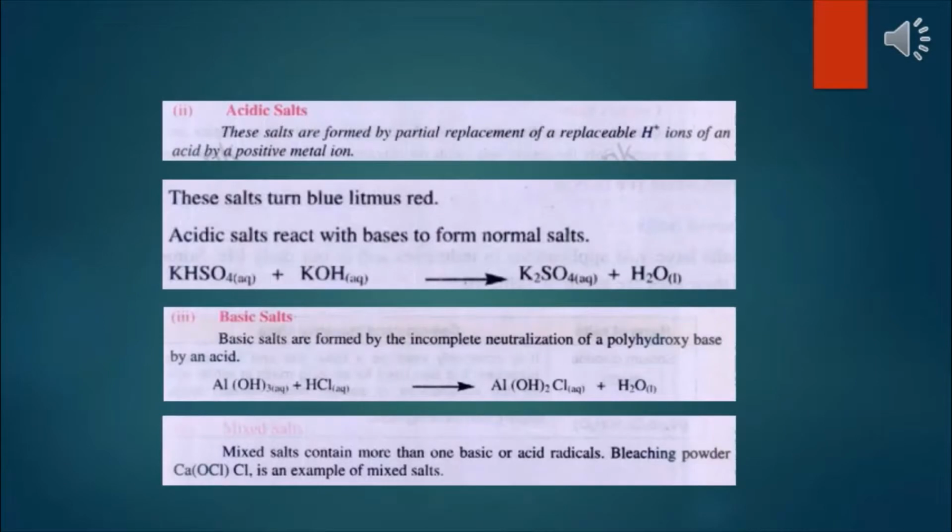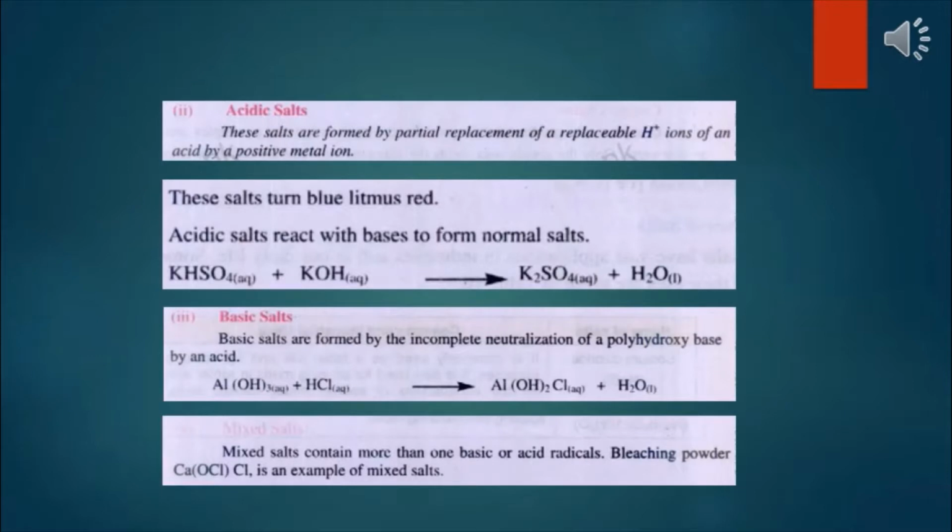Acidic salt. These salts are formed by the partial replacement of a replaceable hydrogen ion of an acid by a positive metal ion. Here they have given you an example of sulfuric acid. When it reacts with potassium hydroxide, it will produce potassium hydrogen sulfate as well as water. These acidic salts turn blue litmus paper red.